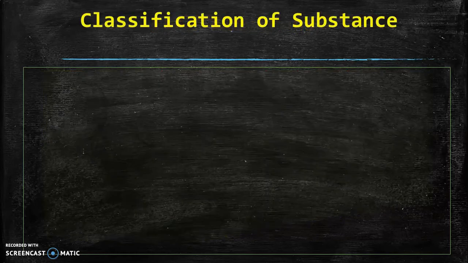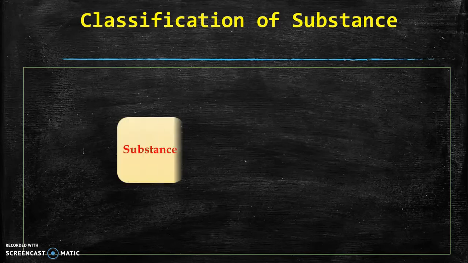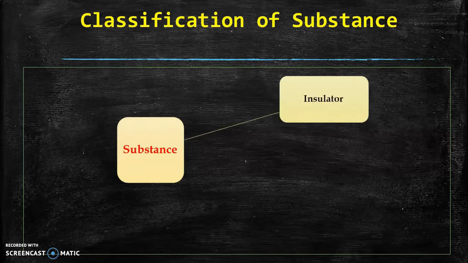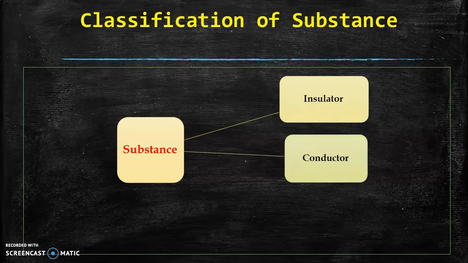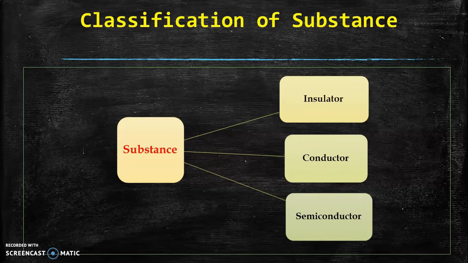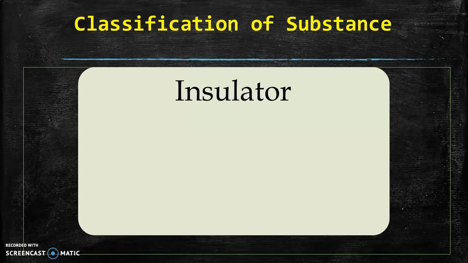So now let us see the classification of the substance. Any substance can be divided into major three categories. One is insulator, second that is conductor, and third one that is semiconductor. Now we'll see one by one the property of each classification of the substance. We start with the insulator.